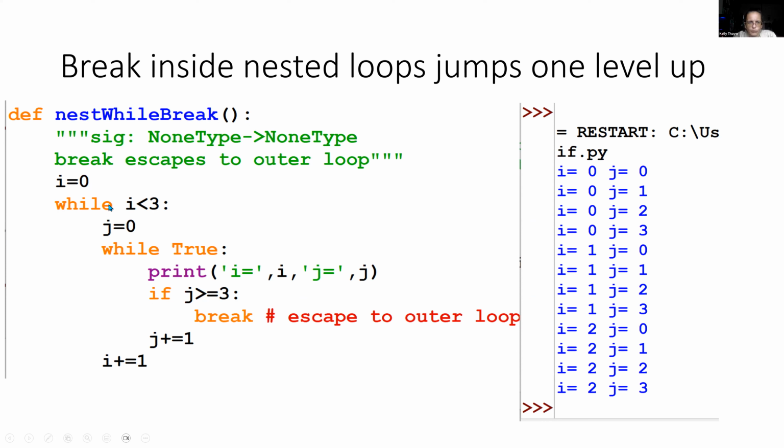We have i equals 0, and while i is less than 3, right? j equals 0. We're starting the inner loop, while True. So that's the initialization of the inner loop. Here's the actual looping, right?